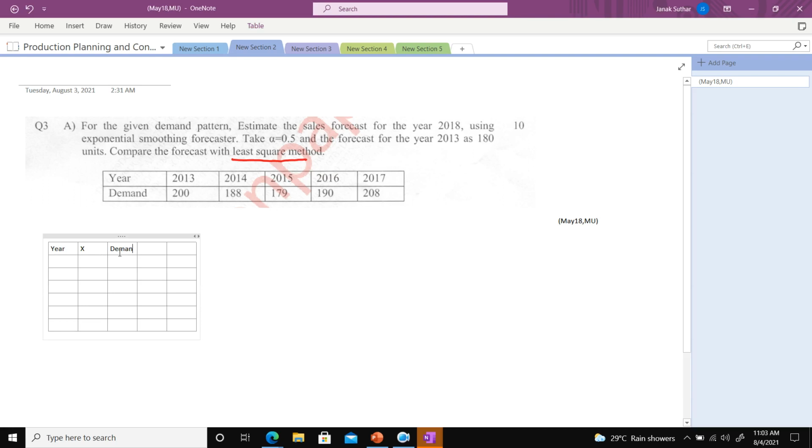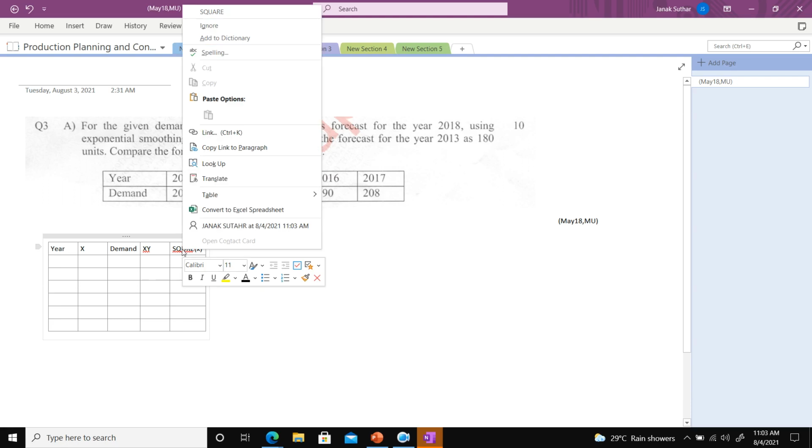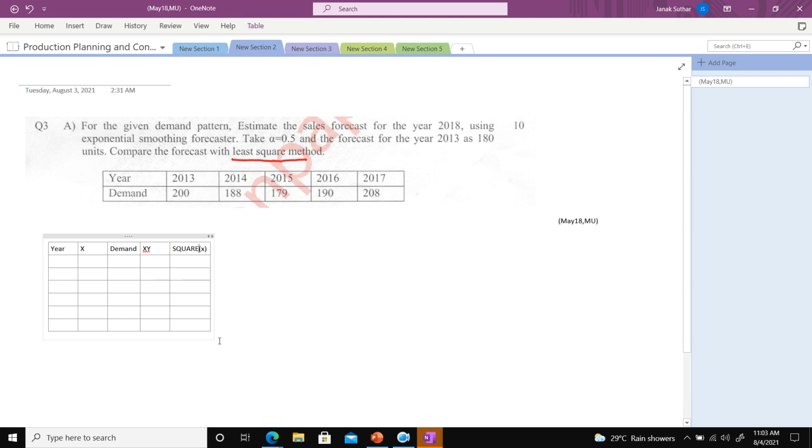Next, what is the x value, how to find out x, I will tell you. The next column is demand, and next you need to calculate x y, as well as x square. I write x y in capital letters, and next x square.